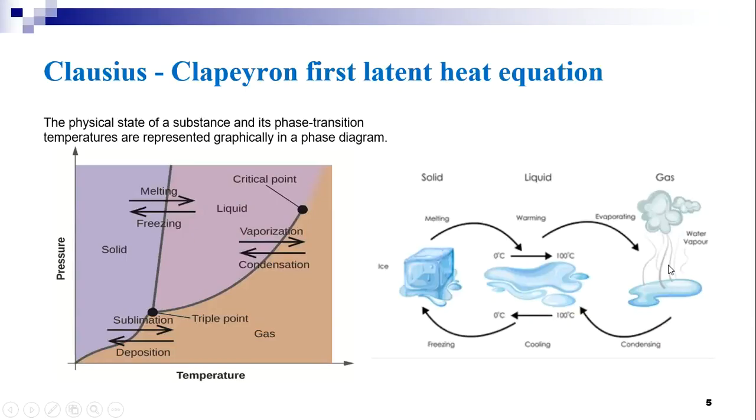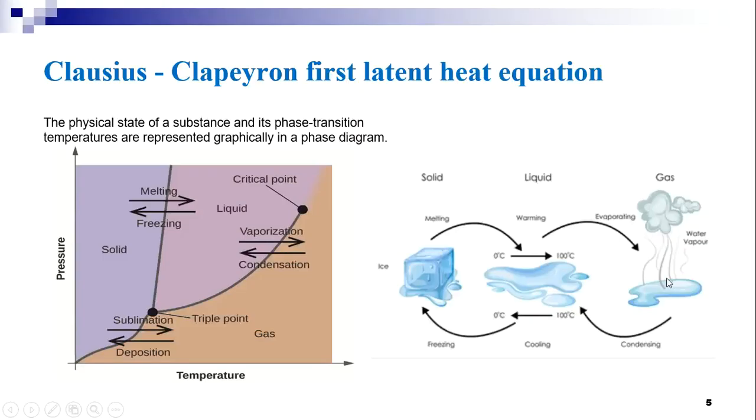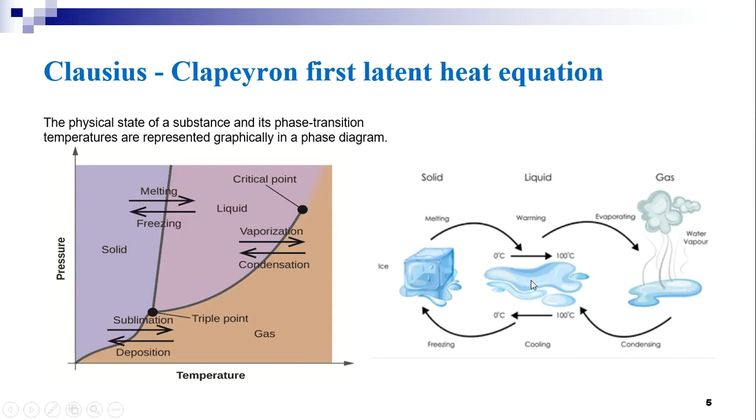If this process is reversed by releasing heat and decreasing the temperature, the water vapor or the gas on condensation becomes liquid, or water in this case, and again by cooling, this liquid turns into a solid. This process is called freezing.